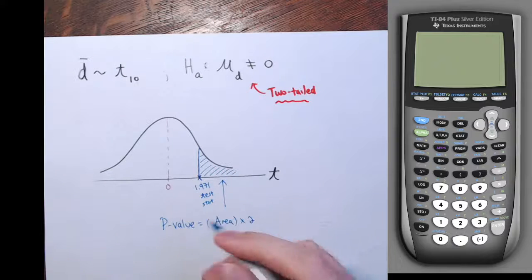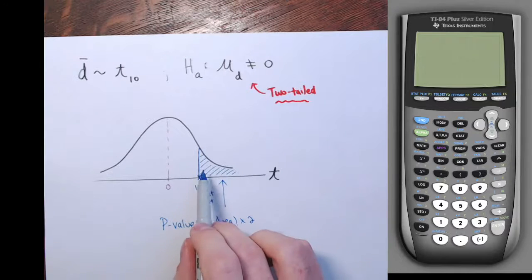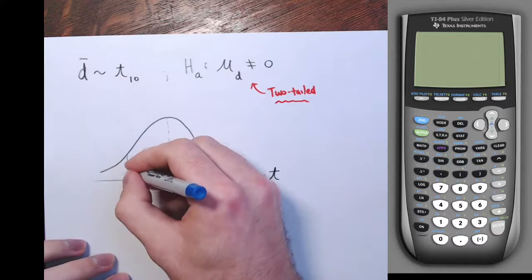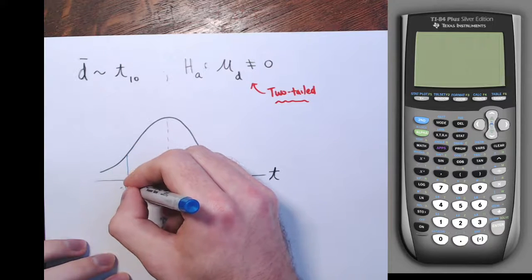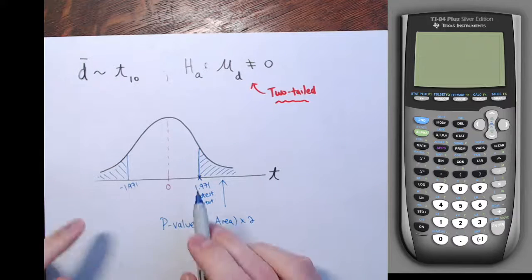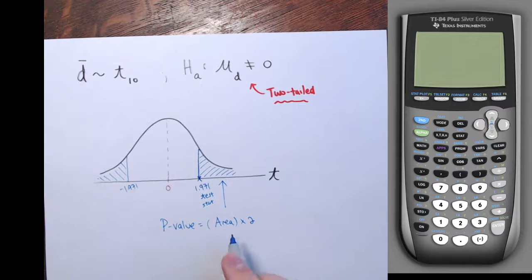Or you could find the area to the right of positive 1.971 and add to it the area to the left of negative 1.971, and those two put together give me this p-value.